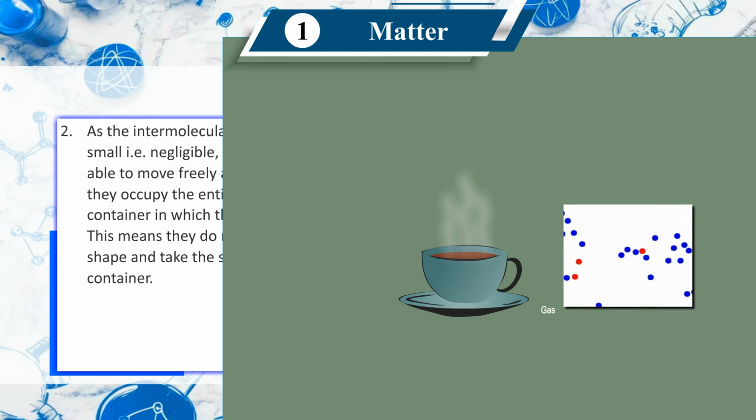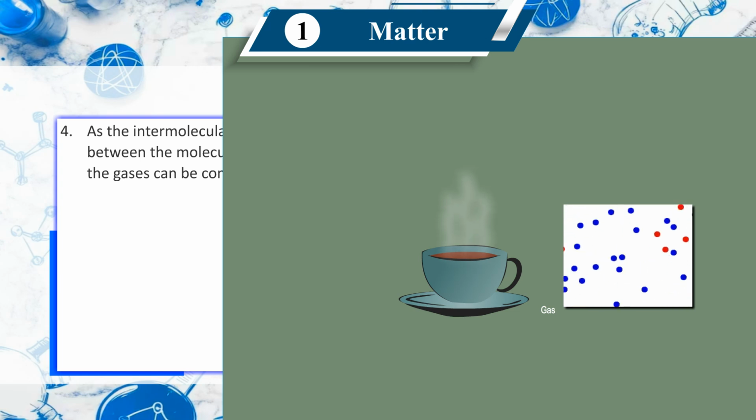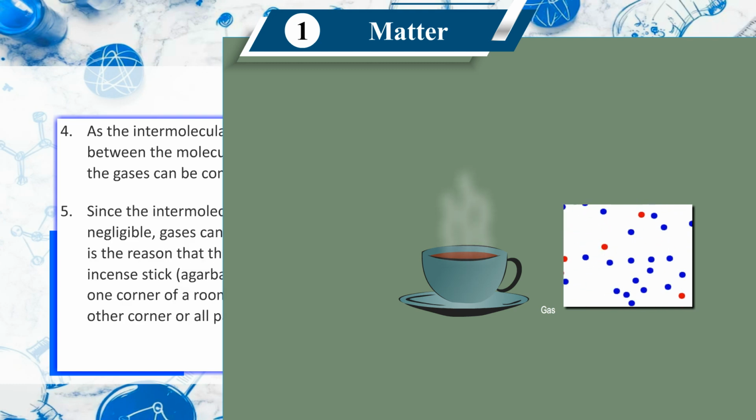Second, as the intermolecular force is very small, negligible, the molecules are able to move freely anywhere and thus they occupy the entire space of the container in which they are placed. This means they do not have a fixed shape and take the shape of the container. Third, as the intermolecular distance between the molecules is very large, gases expand easily on heating. Fourth, as the intermolecular distance between the molecules is very large, the gases can be compressed easily.